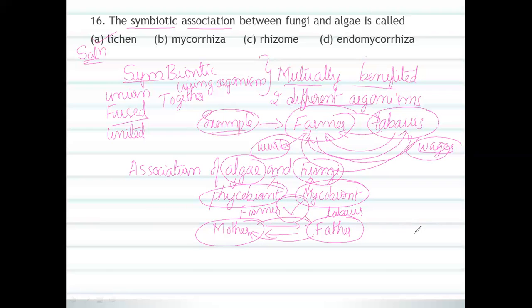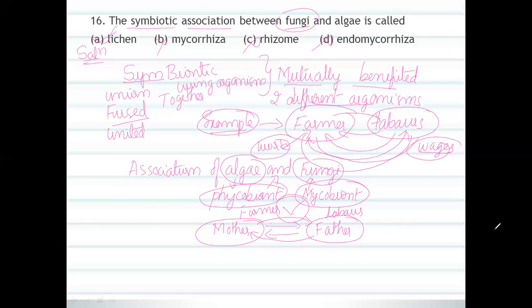Okay, I wanted to say here that mycorrhiza is also one of the symbiotic associations, but fungi and algae are not available here; it is fungi and some other plants. Next, rhizome is entirely different because it is not an association here, it will not take any kind of association. Next, endomycorrhiza, an association does take place, but not in between the algae and fungi. So only lichen is the correct option for this question.